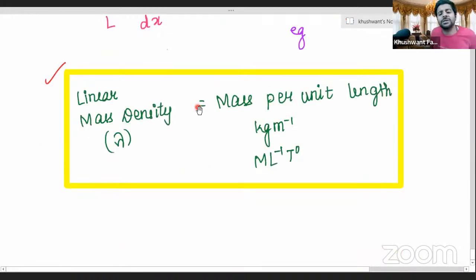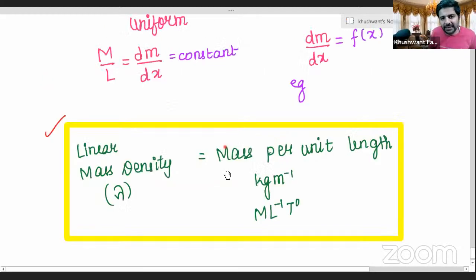This is there in your copies already. You have written a lot, you already know this. 5, 4, 3, 2, 1. Okay.